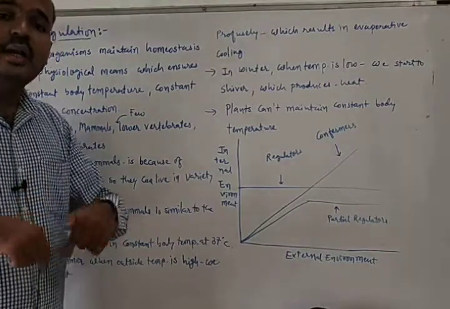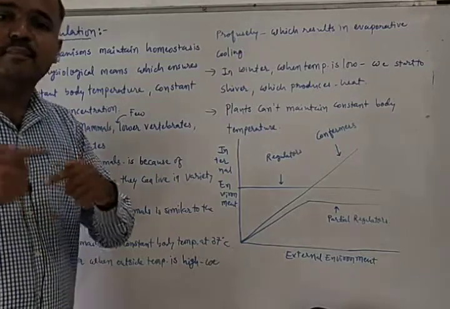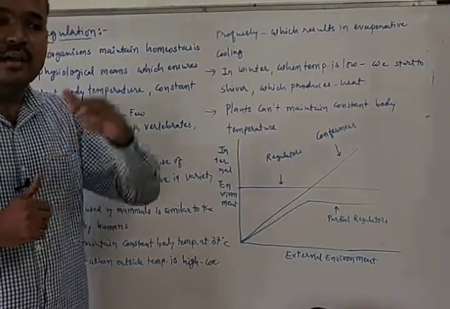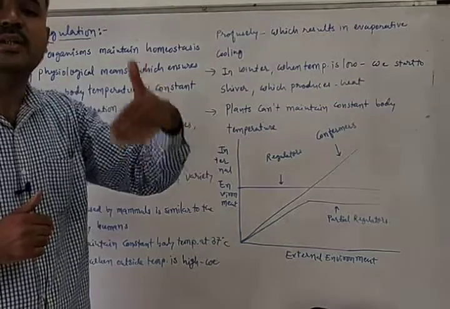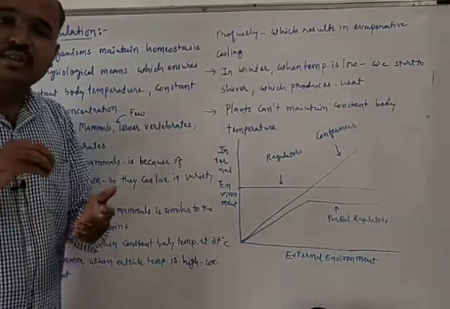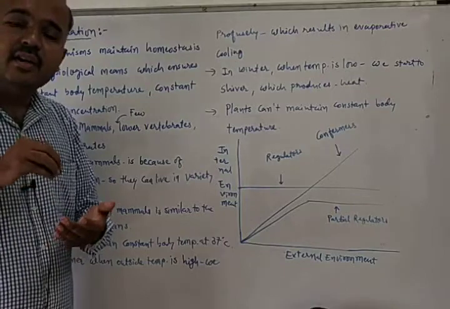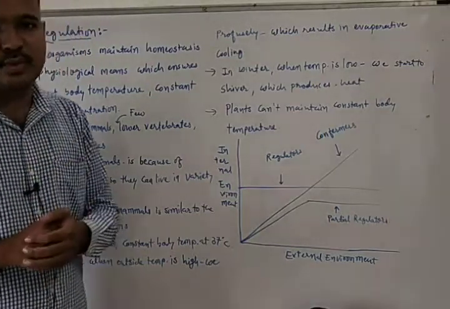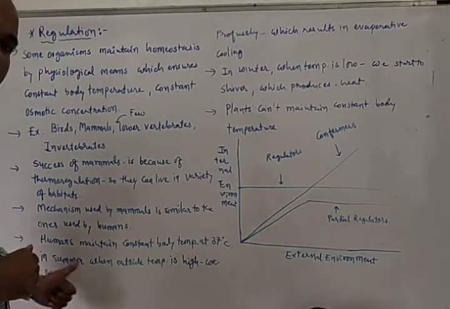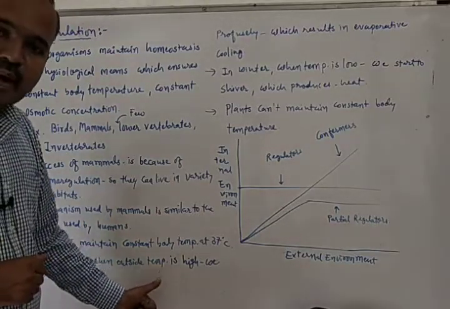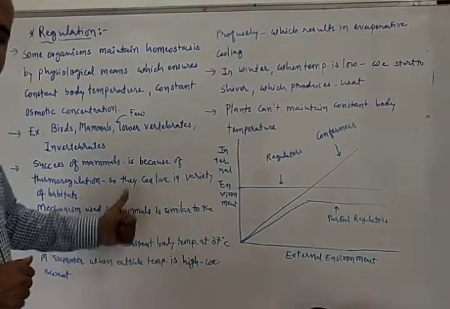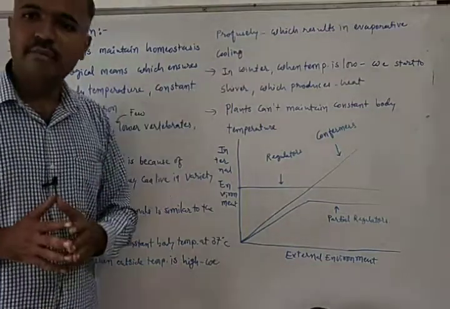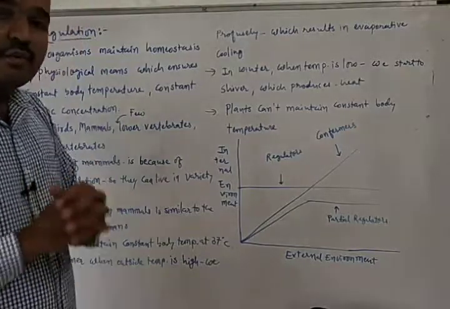If sweating is not present, our body temperature will increase with the increasing temperature of the atmosphere. If sweating is absent, then our body temperature would increase like that of the atmosphere. So we maintain constant body temperature by profusely sweating, and this sweating brings down the body temperature by evaporative cooling. Now let's talk about winter season.